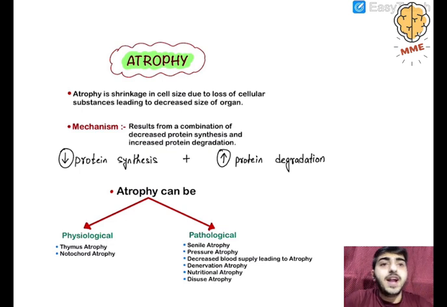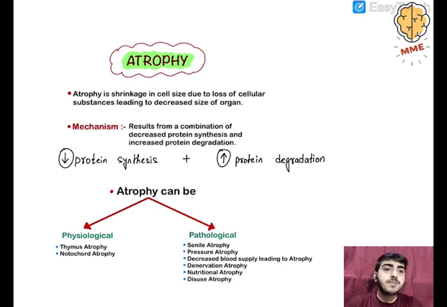Now atrophy is the shrinkage in the cell size due to loss of the cellular substance, leading to decrease in the size. So in the first two cases, hypertrophy and hyperplasia, there was increase in the size of the organ, but in atrophy there is decrease in the size of the organ due to shrinkage in the cell size. Why? Due to the loss of cellular substance.